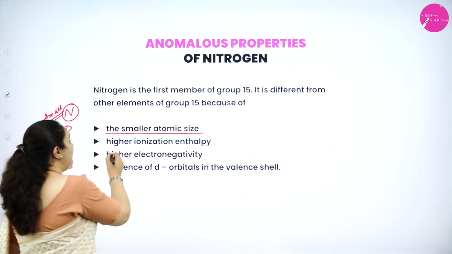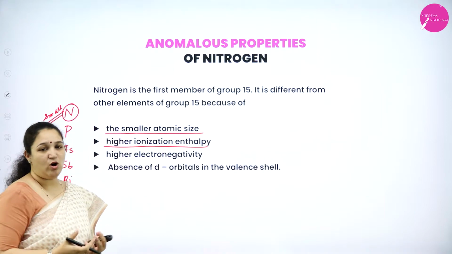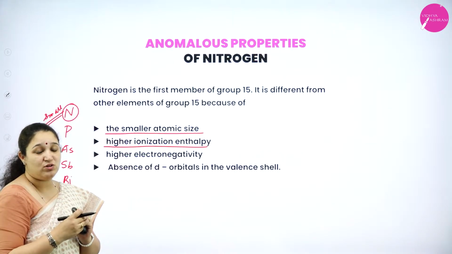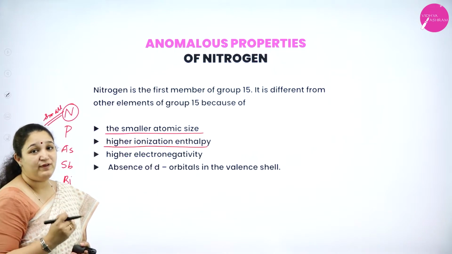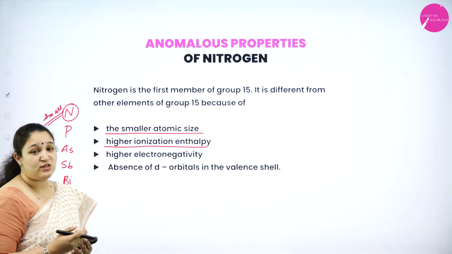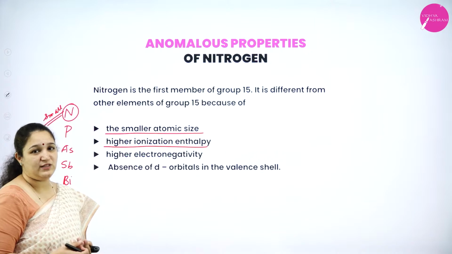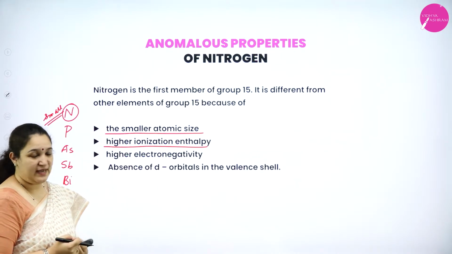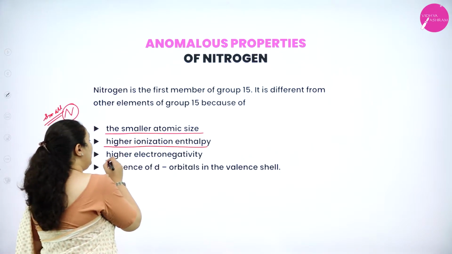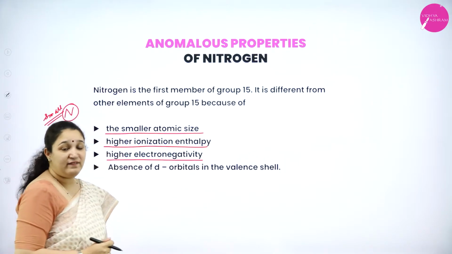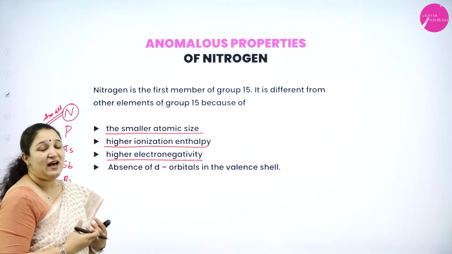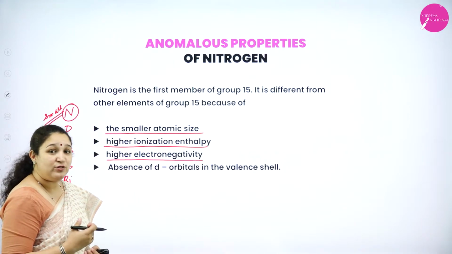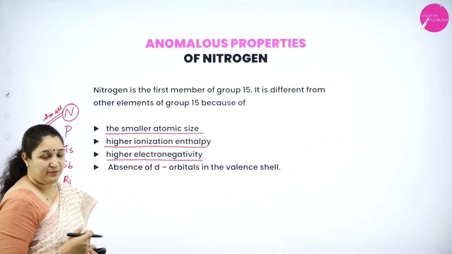Next is they have high ionization enthalpy. Obviously, because the size is small, it is difficult to remove the electrons. Also, it has got a half-filled p orbital, so it is all the more difficult to remove the electrons. So, it has got a very high ionization enthalpy. Third is they have high electronegativity as well. That means it is having a tendency to pull the electron towards itself. Okay. So, the electronegativity is also very high.